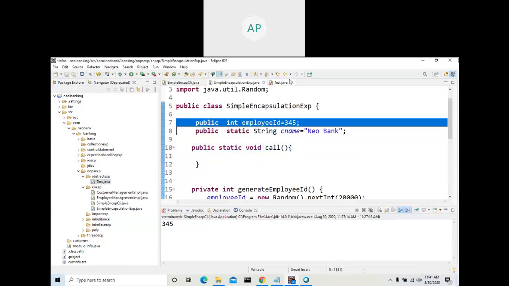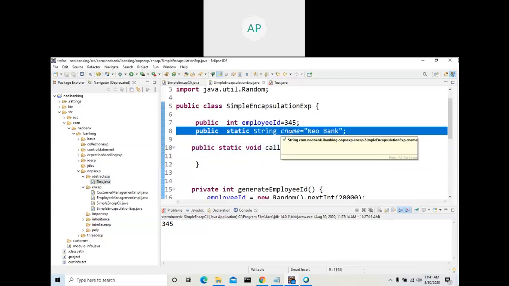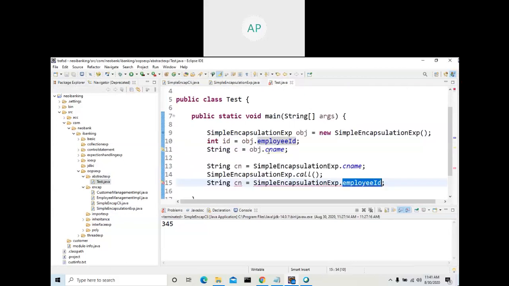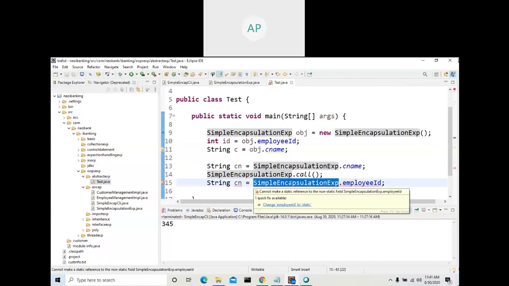Why are we getting an error? Because this is a class name and this variable is not a static variable.